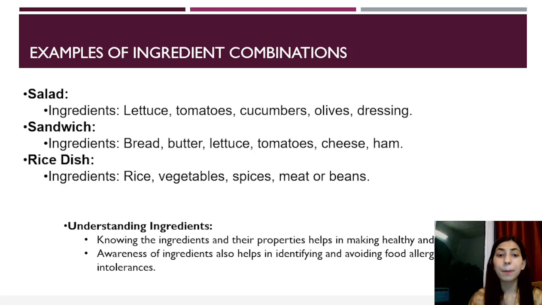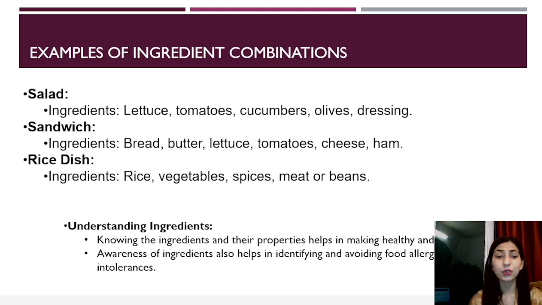Sandwich. Now, bread, butter, lettuce, tomatoes, cheese, and ham. Rice dish: rice, vegetables, spices, meat, or beans. So, rice is giving you carbohydrates, meats and beans are giving you protein. So, basically, it is making a good balanced dish.